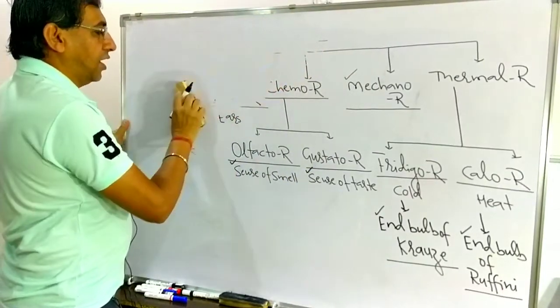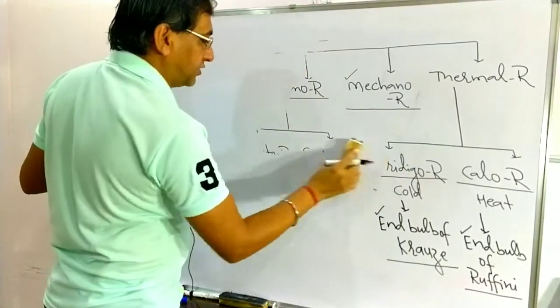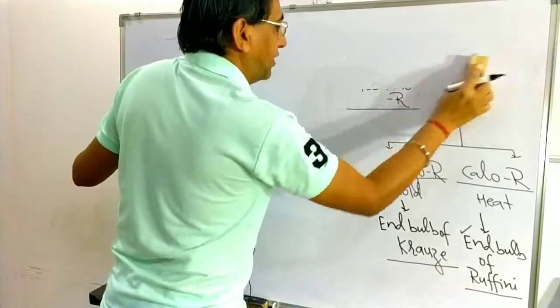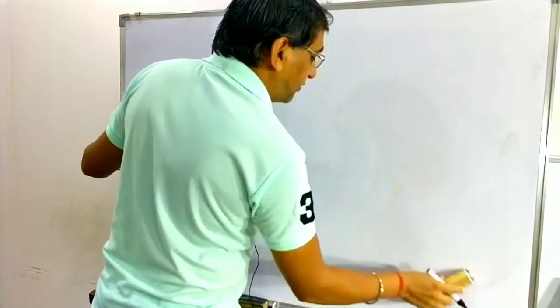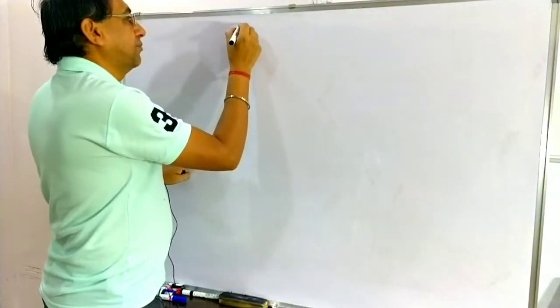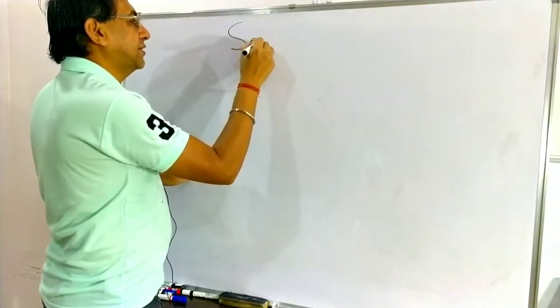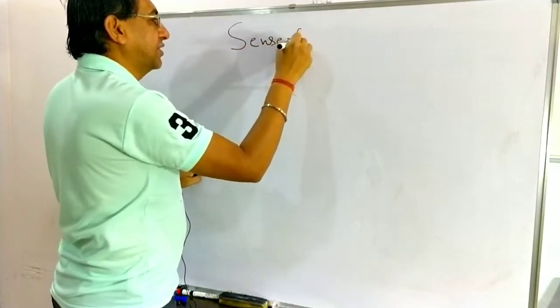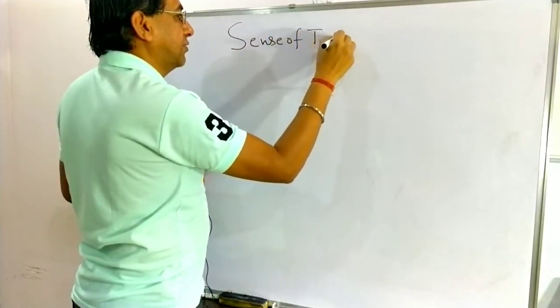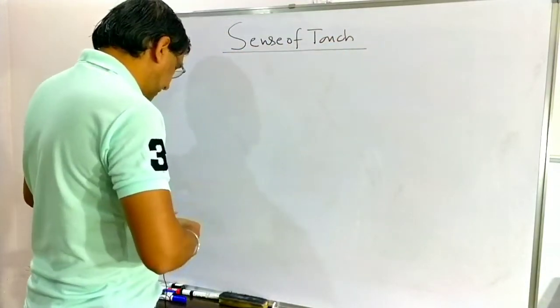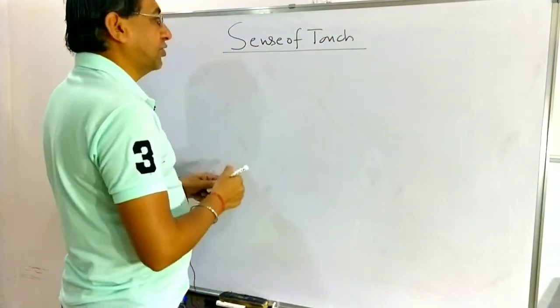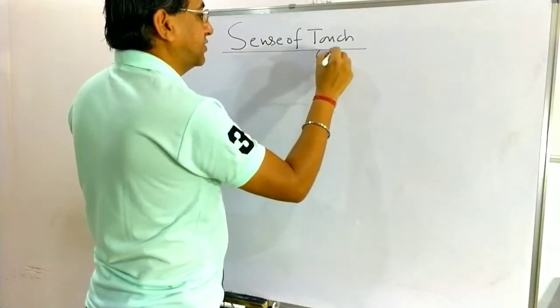Now going to discuss the first one, the sense of touch. Mainly it is related with the skin. The organ responsible to receive the sense of touch is the skin.